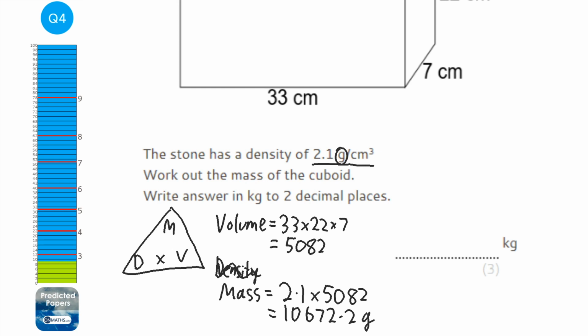Now be careful because the answer is wanted in kilograms. So I'm going to divide that by 1,000 to get it in kilograms. And it says to 2 decimal places. So it's going to be 10.67.